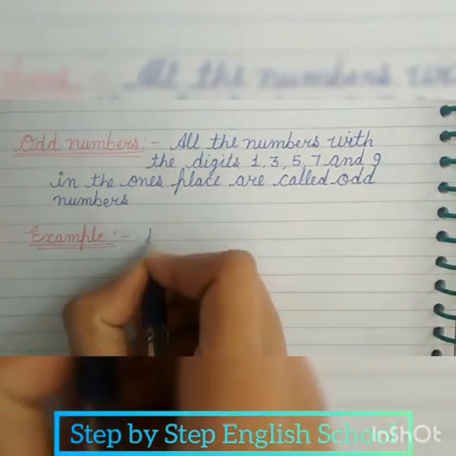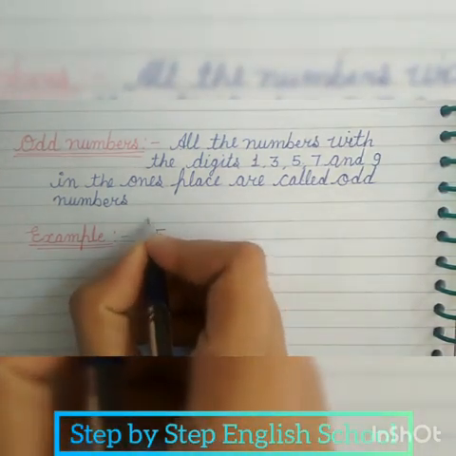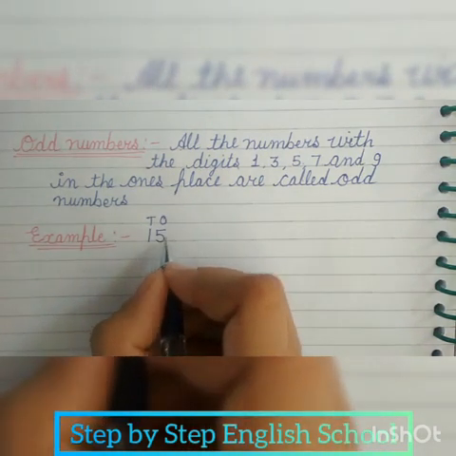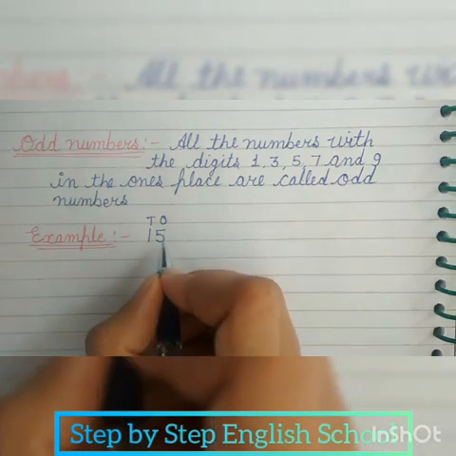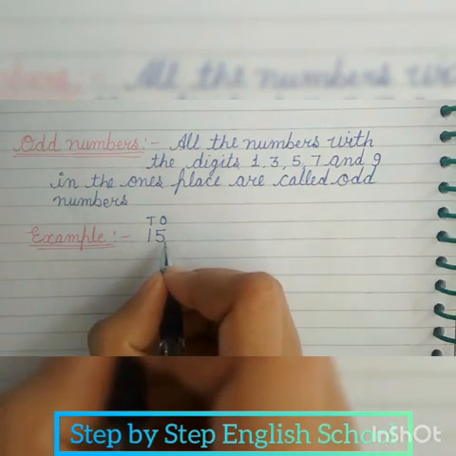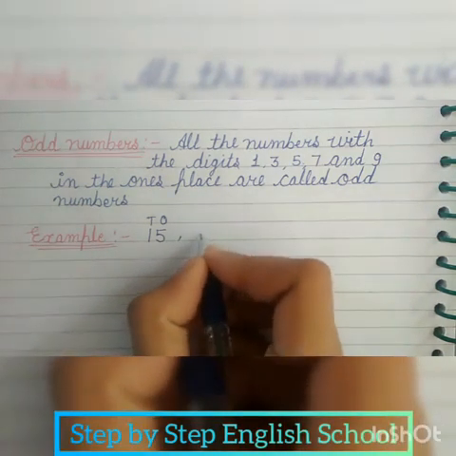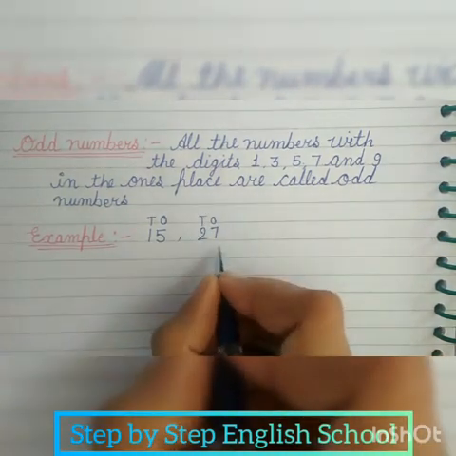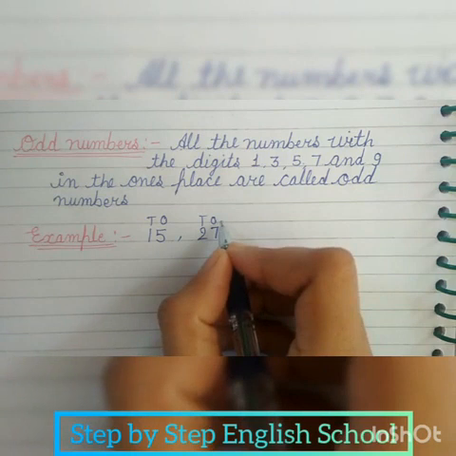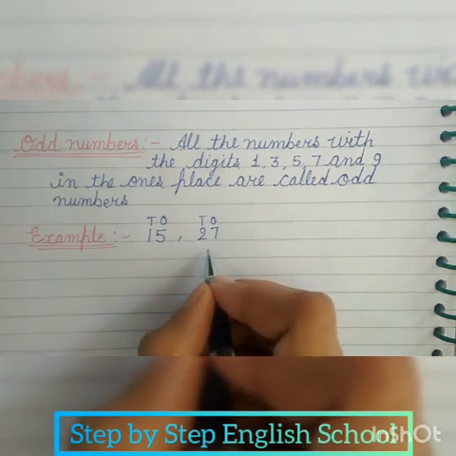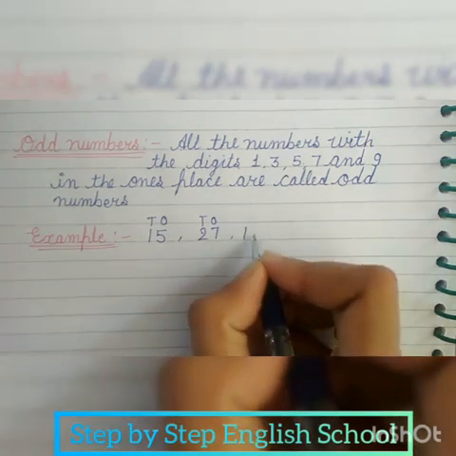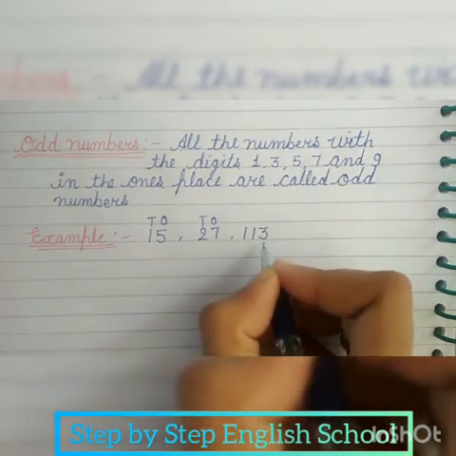Example 15. Tens, ones. In 15, 5 is on ones place and it is not completely divided by 2. 27. In 27, 7 is on ones place and it is also not completely divided by 2. 113.